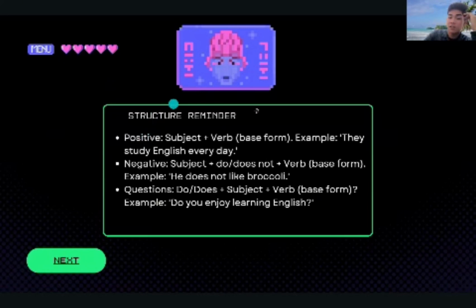First, we have a structure reminder from simple present tense. Number one, positive. Subject plus verb base form. For example, they study English every day. This is positive.